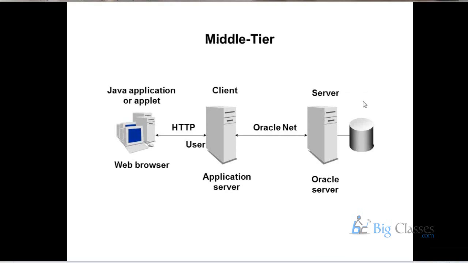In a middle tier architecture, any end user... I think, Dinesh, we have discussed regarding middle tier architecture, right? Yes. It's like the end user can connect to the application server, which can connect to the Oracle server by using some TNS entry. That means the TNS entry is the address of the database: where the database sits on the server, in which location it sits. So to know where the database sits, by using Oracle network, in which location it is stored, and in which server the database sits.